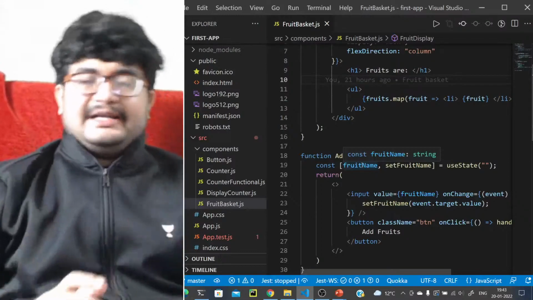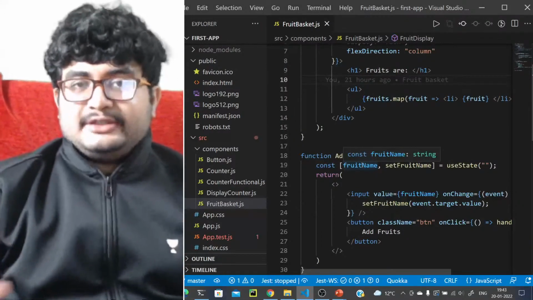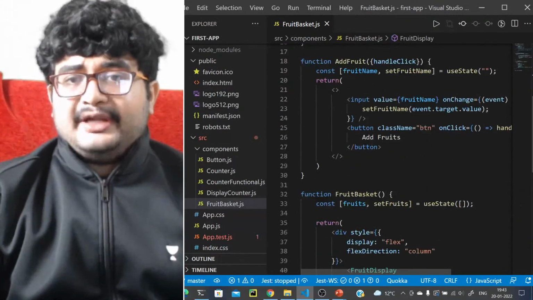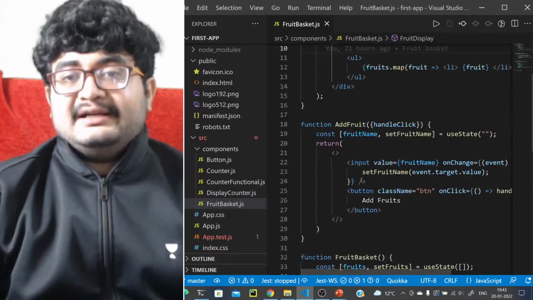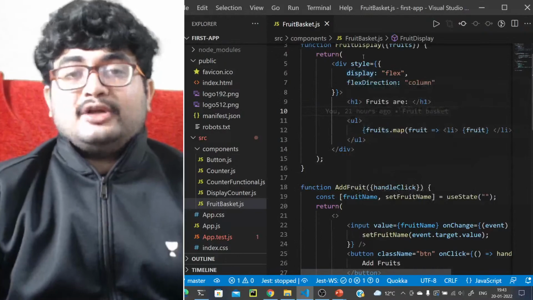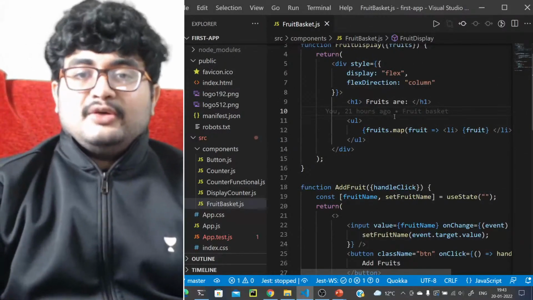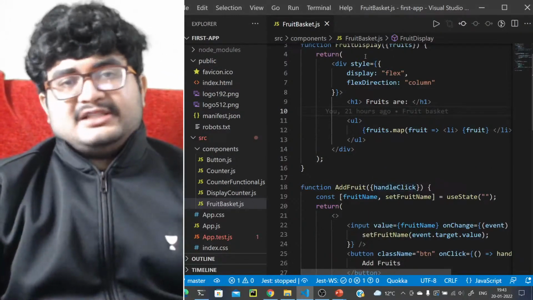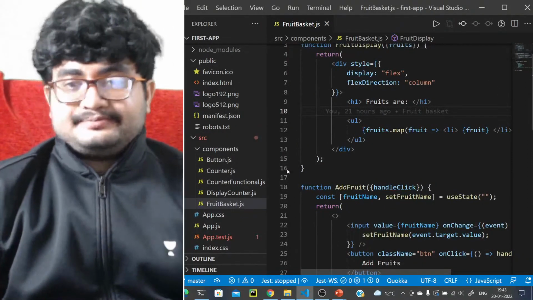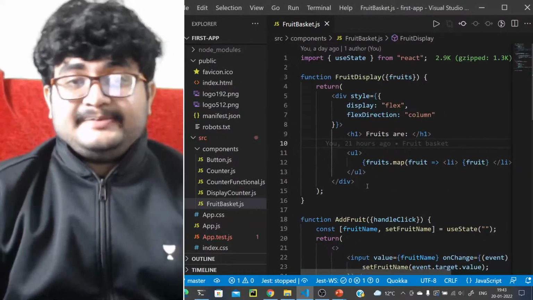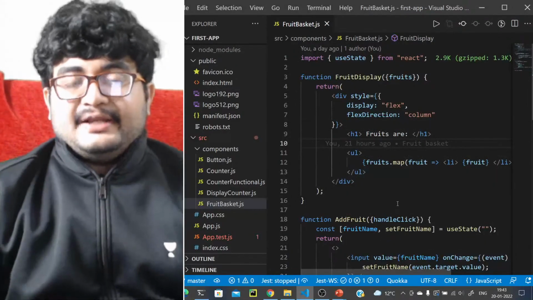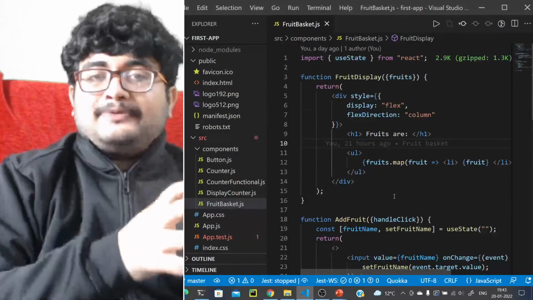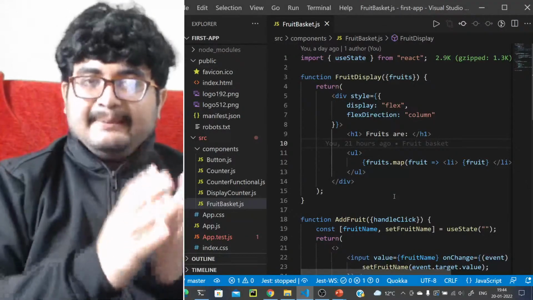We know that if we have multiple components and we want some interaction between them, like here, we have a component called add fruit that contains the input and the button, and a component called fruit display that displays the list of fruits. The add fruit will be adding fruits to the basket, and the fruit display will be displaying fruits from the basket. So there should be interaction between them, or a state should be shared between them. Whenever we have to share state, we should lift it up to the lowest common ancestor.